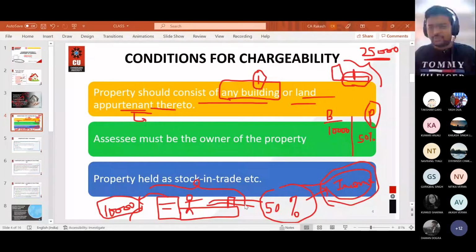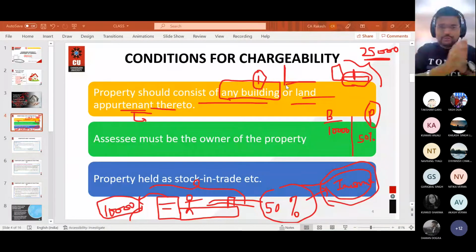But in the previous example, when you were having a house and a garden in front of that house, they were connected. You were taking the collective rent in that particular case. So there I cannot separate. Here it is specifically mentioned that for the building it is 10,000, for parking it is this much. Now parking is only a piece of land. There is no building on the parking. So that's why it will not be the case of land appurtenant to.